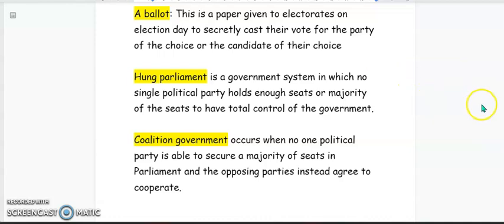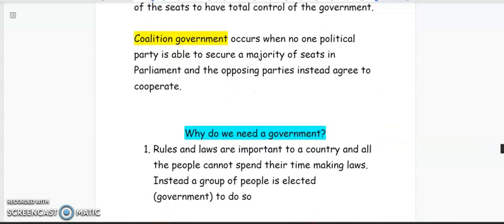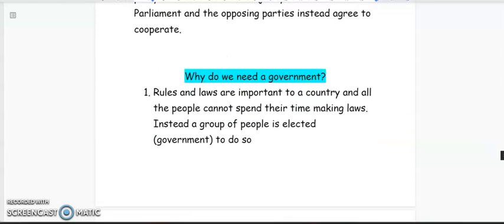Now, why do you think that government is important? After going through all those nice terms and their meanings, and I'm sure that the majority of them you have heard before, why do you think that a country needs government? Well, for sure, one, rules and laws are important to all the people in a country, right?